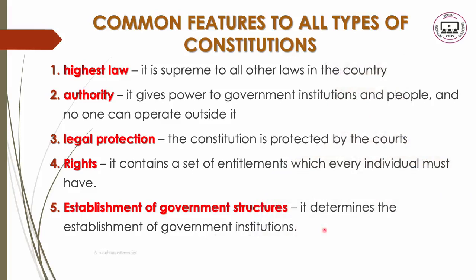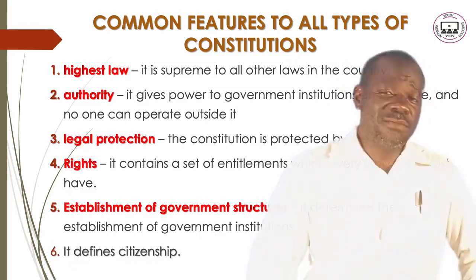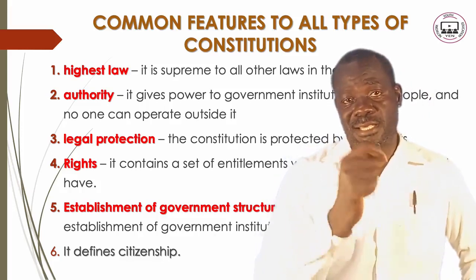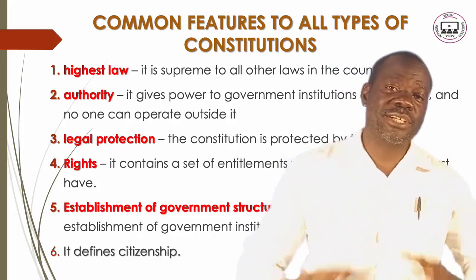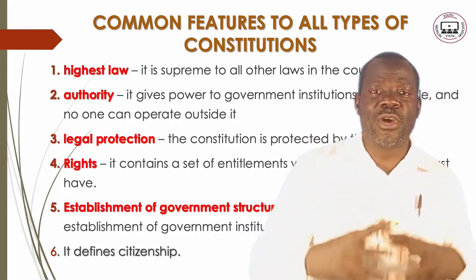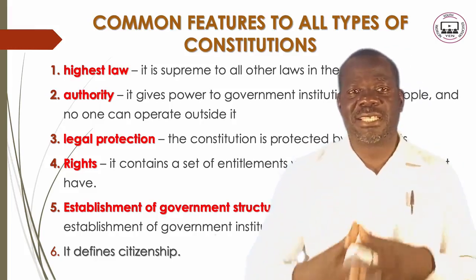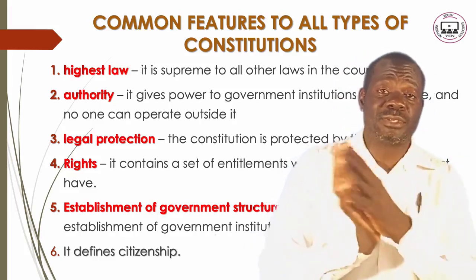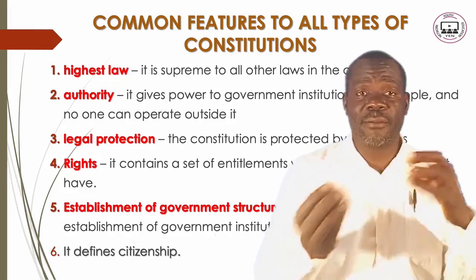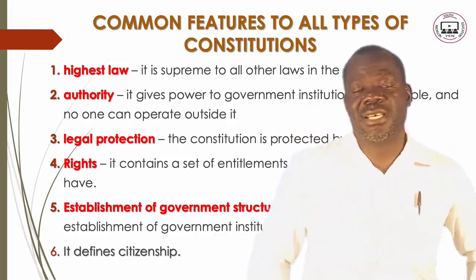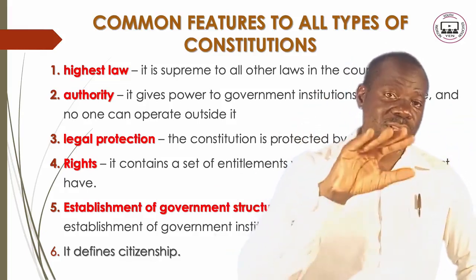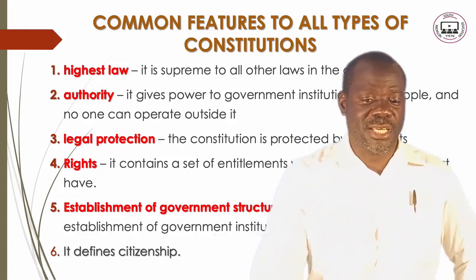And finally, another feature in the constitution is that it defines citizenship. One of the important elements that we find inside this constitution is the definition of a citizen, to say who is a citizen. So it defines there to say, right, the people who were born in Malawi, from Malawian parents, those are citizens. There are categories of citizens; sometimes foreigners who came and stayed in the country for some time are granted citizenship according to what the constitution stipulates. So that is what we see about the constitution.